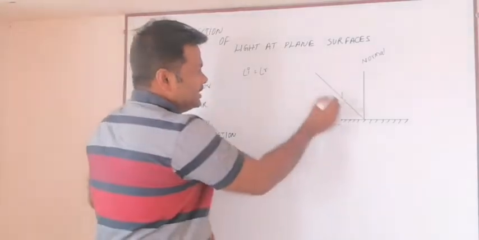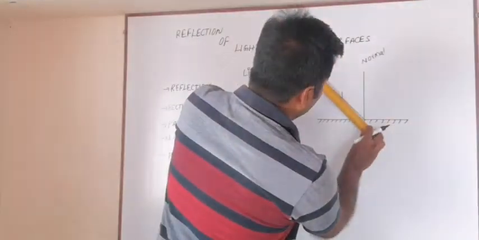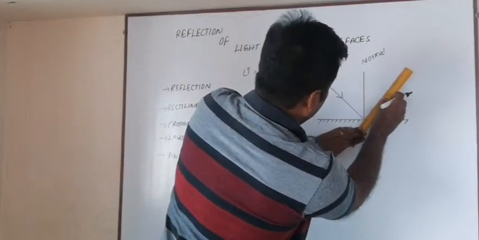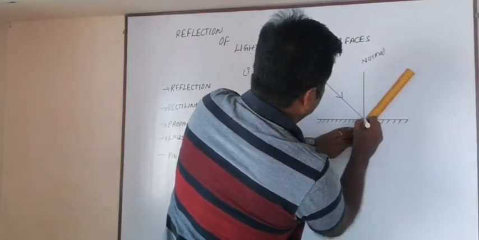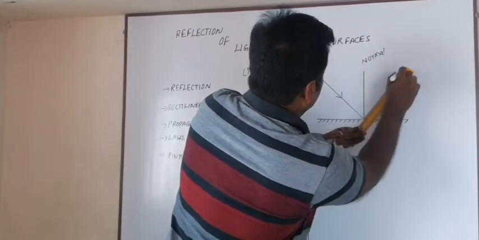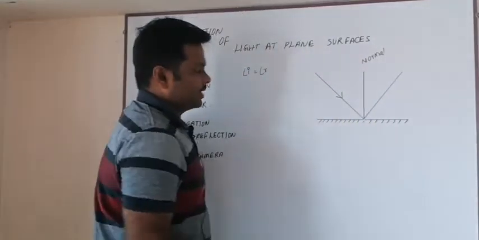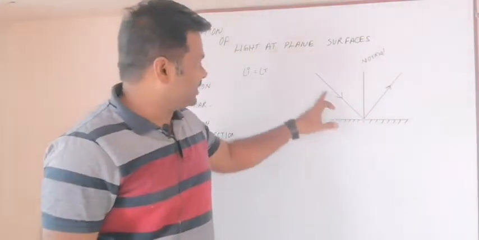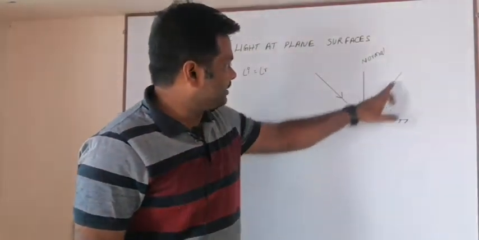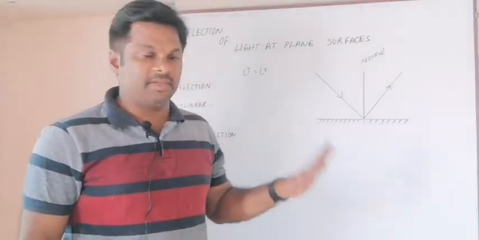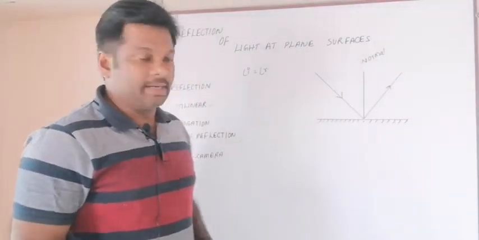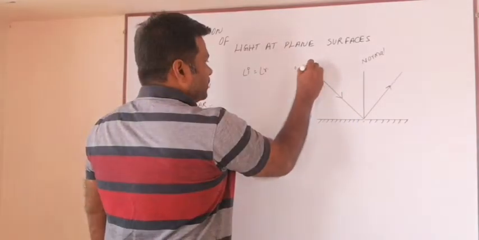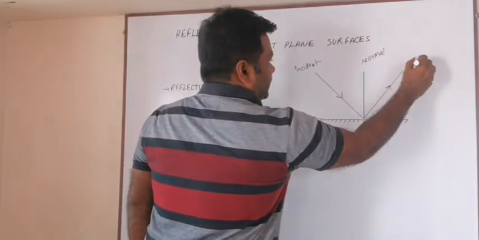After the incidence, this light ray will bounce back. Look, this is the ray which is bounced back. Observe here, this is the incident light ray and this is the reflected light ray. This is incident and this is reflected.